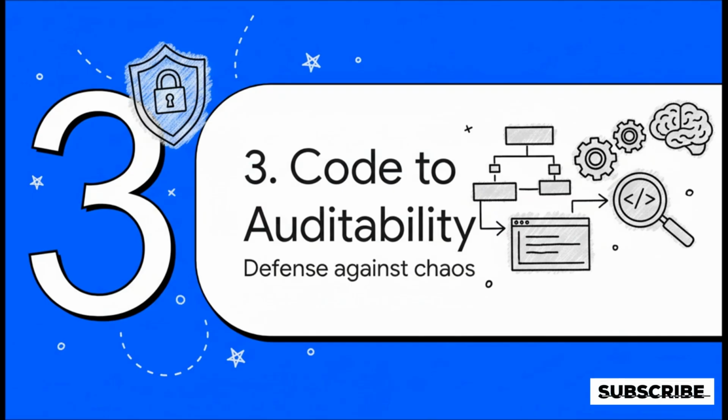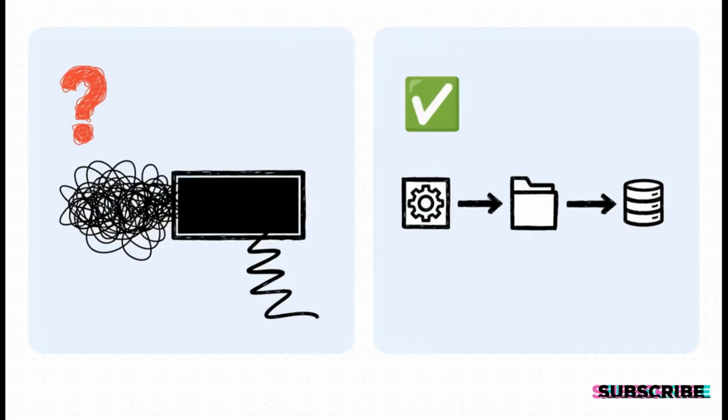But look, this simple contract isn't just about writing nice, clean code. It is your absolute first and most important line of defense against building a chaotic, unpredictable AI. This is the bridge from your code to being able to actually audit what your system is doing. I mean, just think about the alternative for a second. You could build a monolithic agent, right? One giant prompt that tries to do everything. It's a total black box. And when it messes up, and it will, good luck figuring out which part of your 100-line instruction went wrong.